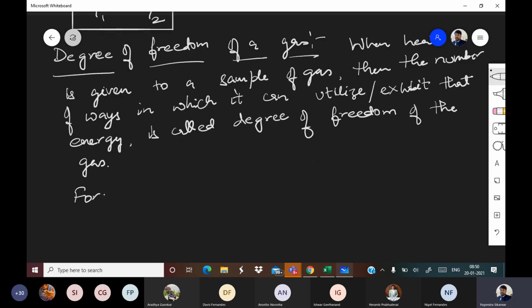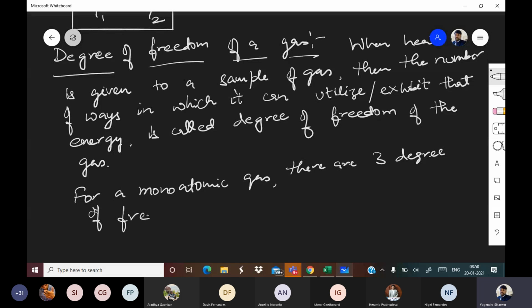So for a monoatomic gas, there are 3 degrees of freedom.